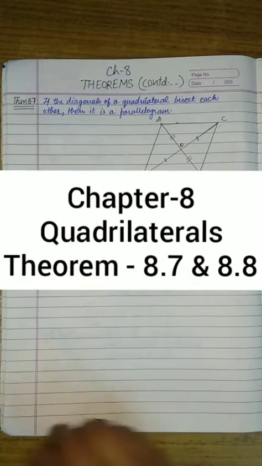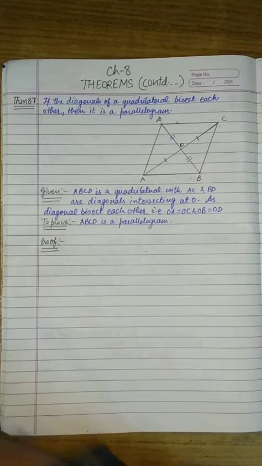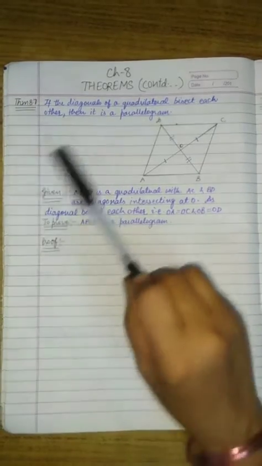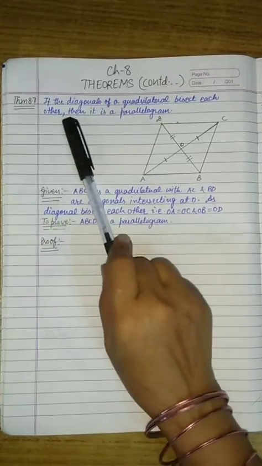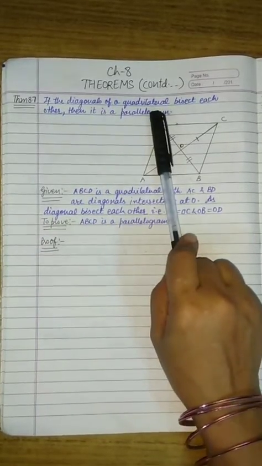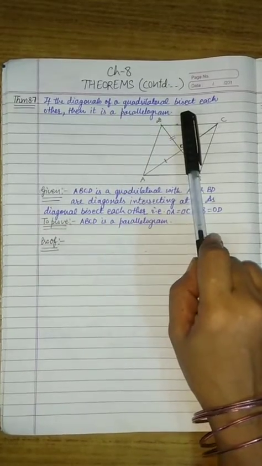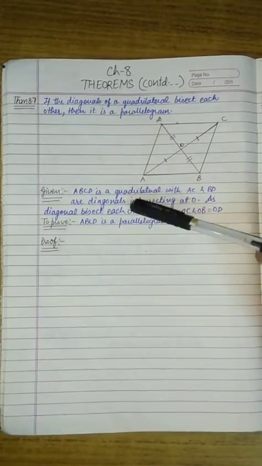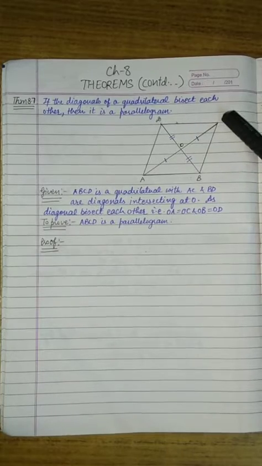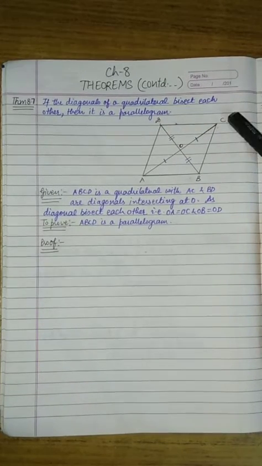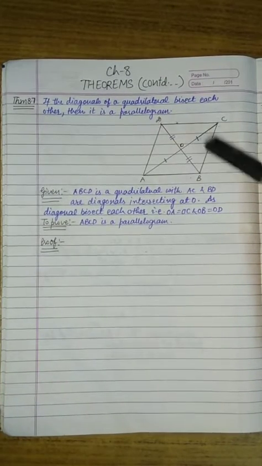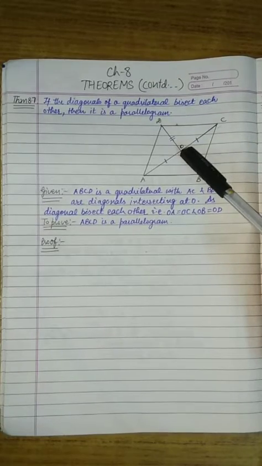Dear students, today I am going to start theorem 8.7 from chapter 8. The statement of theorem 8.7 is, if the diagonals of a quadrilateral bisect each other, then it is a parallelogram. We are given a quadrilateral ABCD with AC and BD as diagonals intersecting at point O.